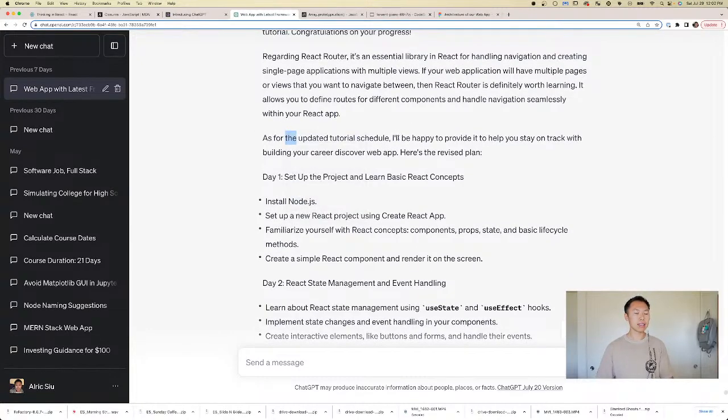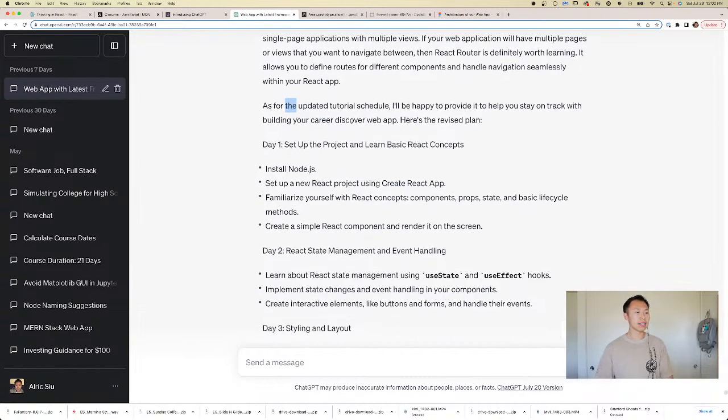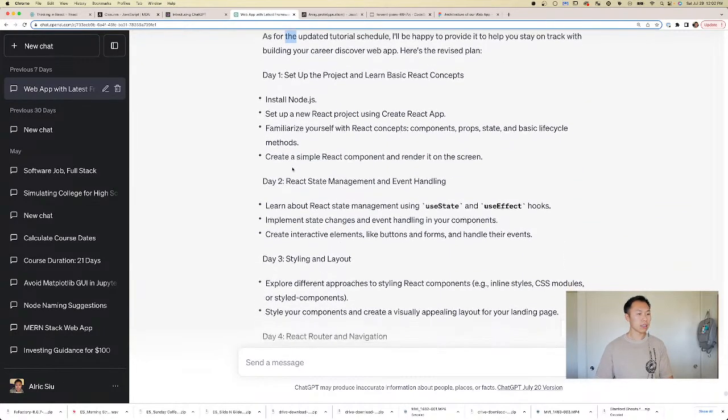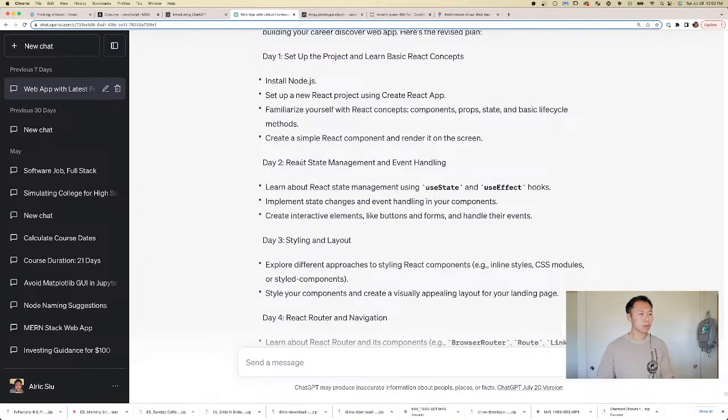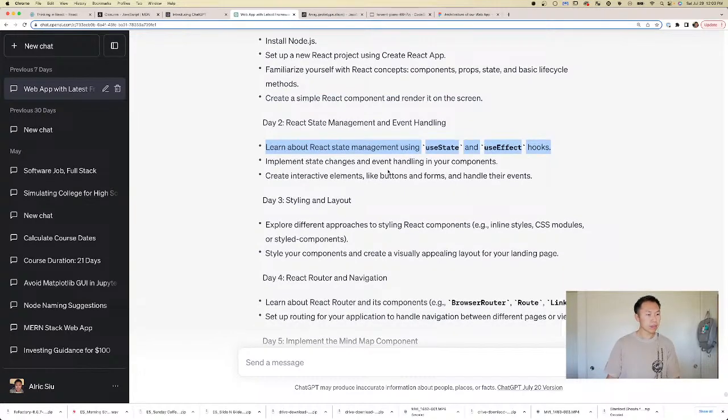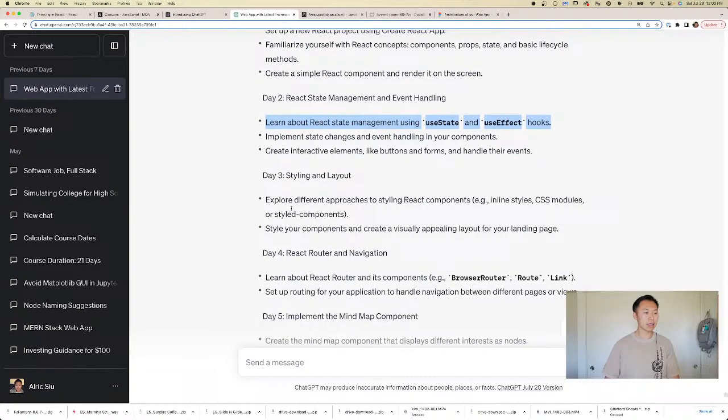As for the updated tutorial schedule, this is the updated schedule. So day 1, setup, and so on. Day 2, React state management. Familiarize yourself with React components, create a simple React component and render it on screen. Learn about React state management. That's what we've done. Implement state changes, event handling, create interactive elements. We've done that. Styling,